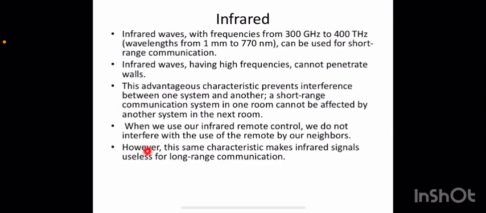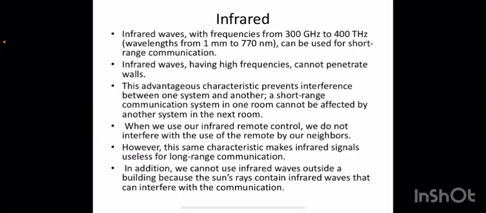However, the same characteristics make it negative also, because this type of communication is not suitable for long range communication. So for very short distance communication we can use infrared. And we cannot use infrared waves outside a building, because the sun's rays contain infrared waves that can interfere with the communication. That is another drawback.